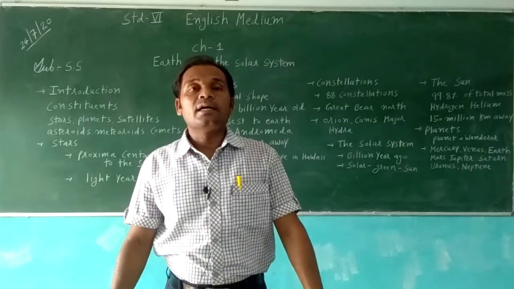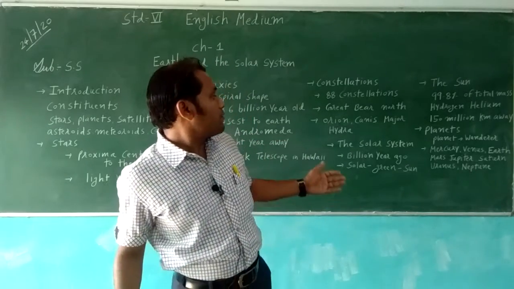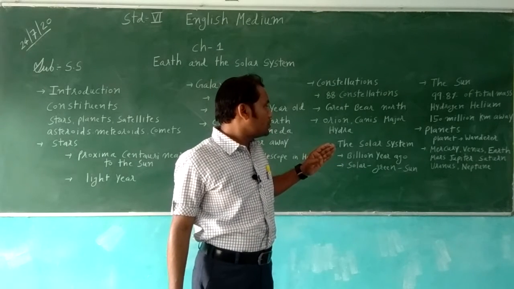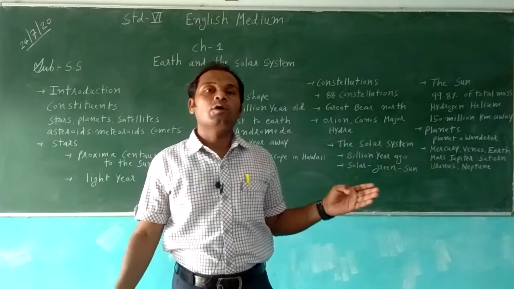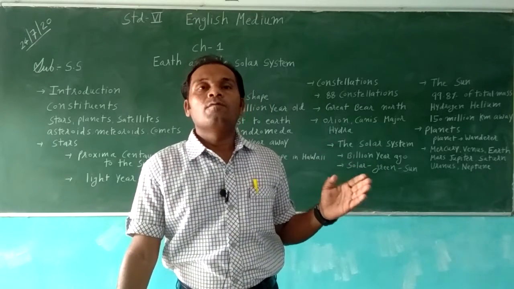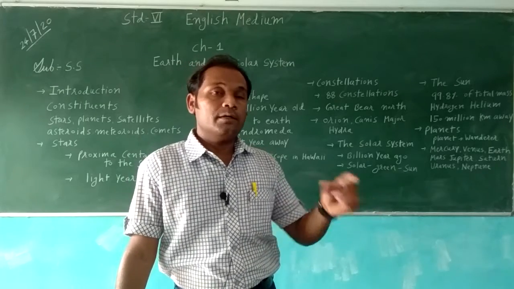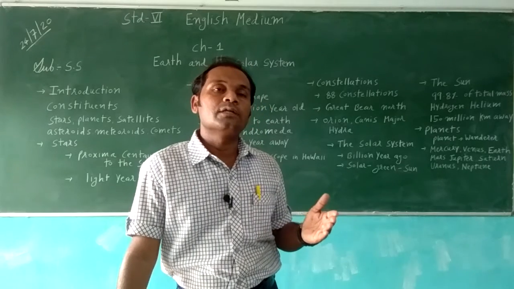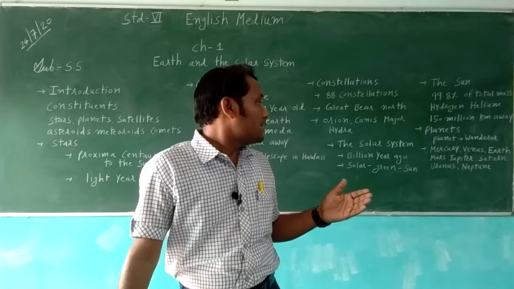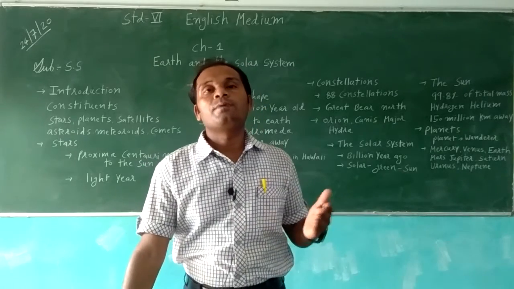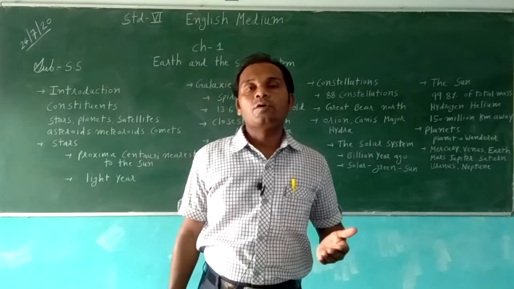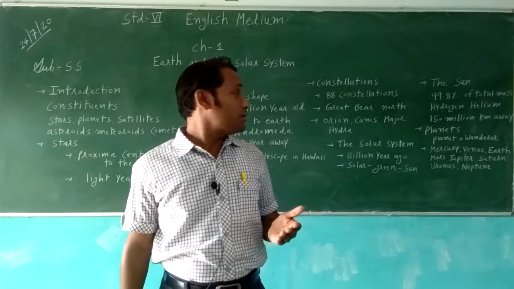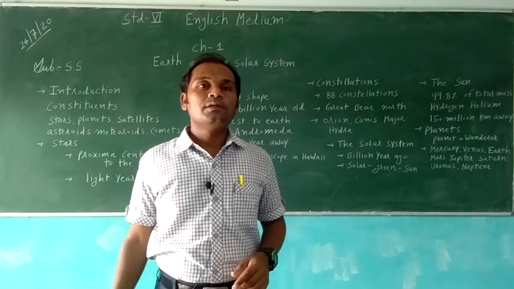There are inner planets and outer planets. Mercury, Venus, Earth, and Mars are called inner planets because they are very near the sun, and they are made up of hard rocky surfaces. Jupiter, Saturn, Uranus, and Neptune are made up of hot gases, and they are called outer planets, meaning exterior, because they are very far from the sun.